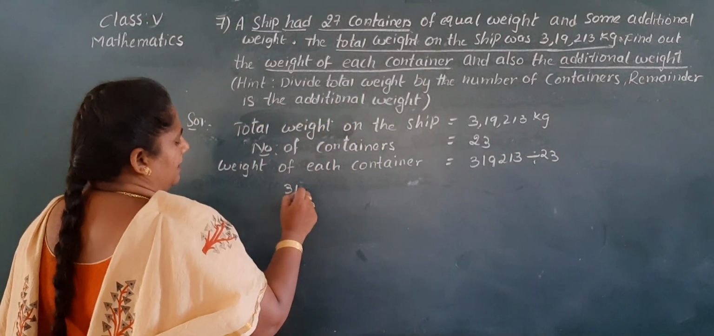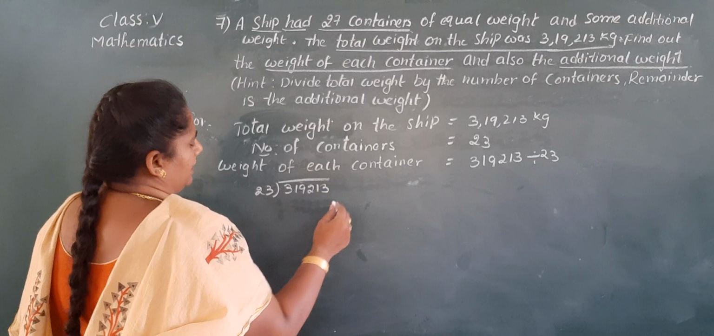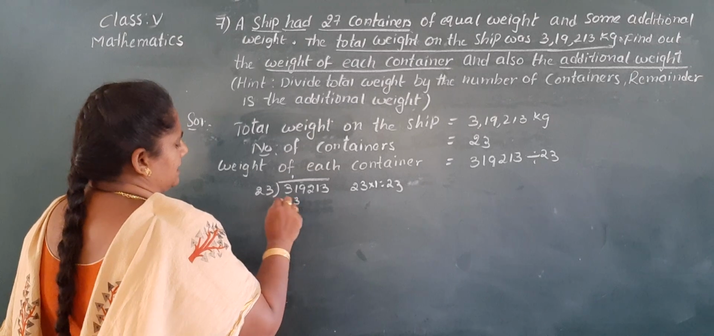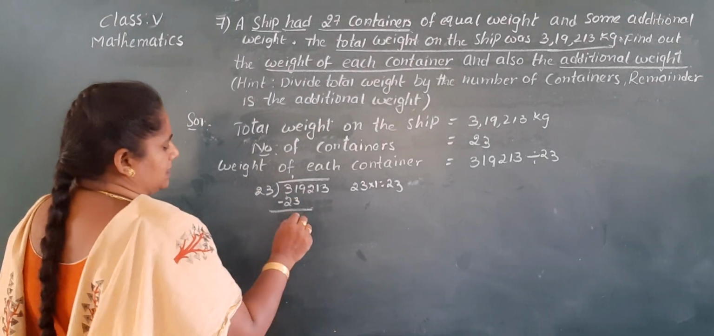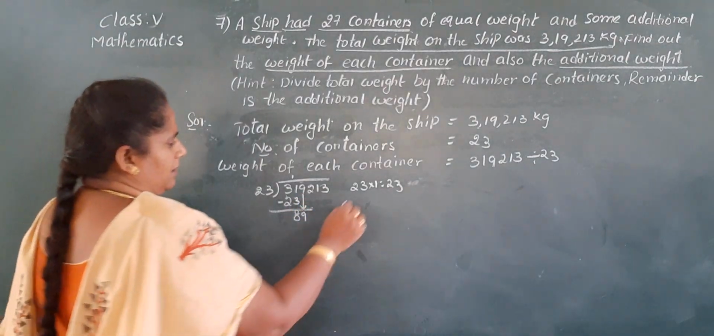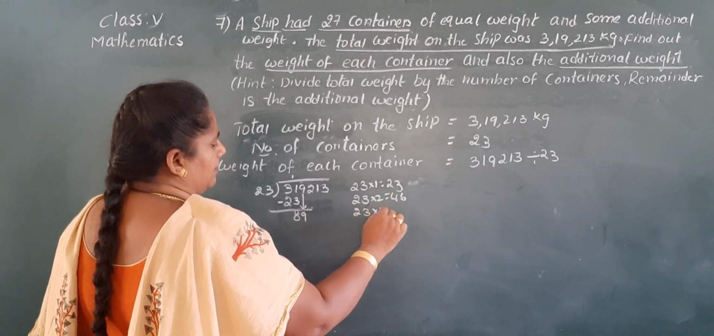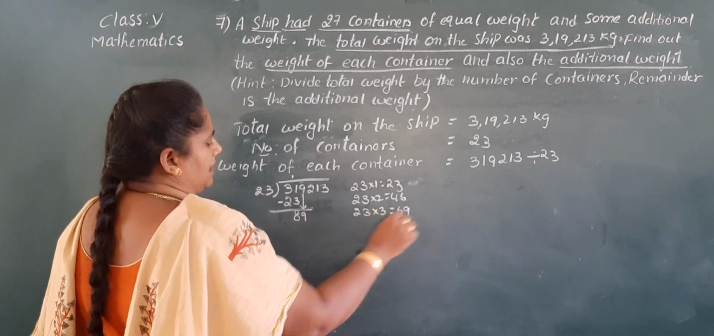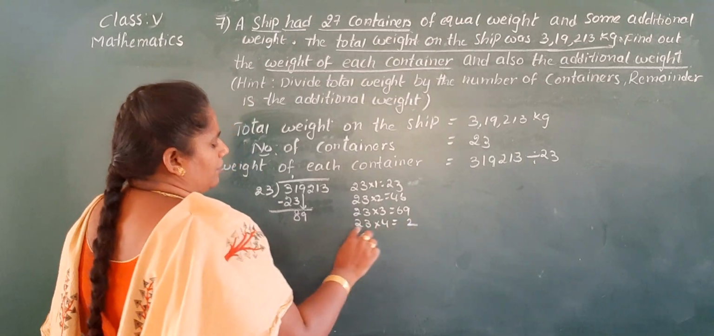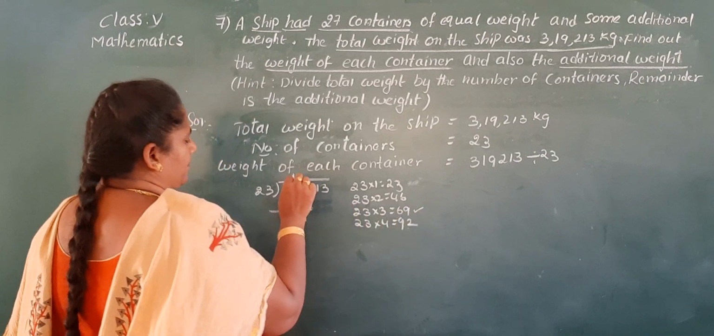Okay, so 3,19,213 by 23. Again the 23 table. 23 ones are 23, that is the nearest number. 11 minus 3 is 8. 2 minus 2, 0. Left side 0 has no value, so you take down 89. 23 2s are 46, 23 3s are 69. 23 4s are 92, that is a big number, so you take 3 times.